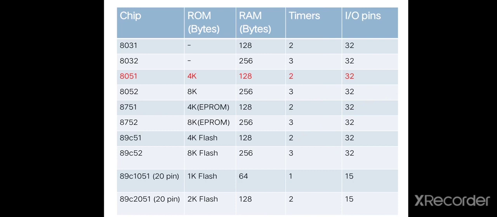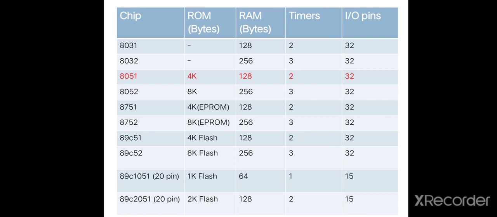Then in the 89C51, 4 kilobytes of flash memory, 128 bytes of RAM, 2 timers and 32 input-output pins. Then in the 89C52, 8 kilobytes of flash, 256 bytes of RAM, 3 timers and 32 input-output pins. Then the 89C1051 is a 20-pin IC with 1 kilobyte of flash memory, 64 bytes of RAM, 1 timer and 15 input-output pins.